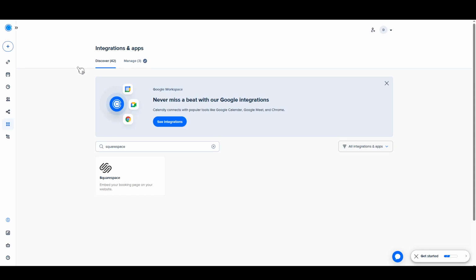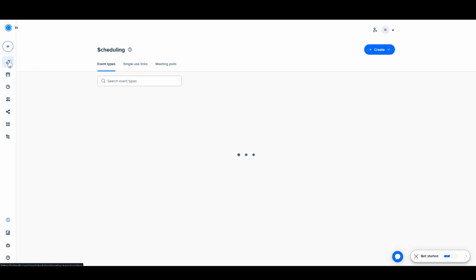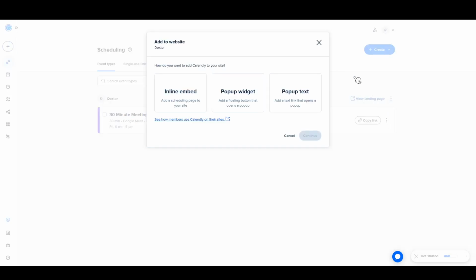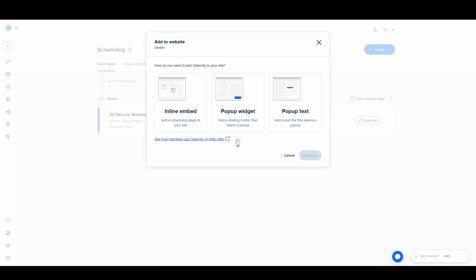On the right side, you'll spot a 3-dot icon. Clicking on this icon will reveal several options. What you want to do is select Add to Website. Upon selecting that option, you'll be presented with 3 different ways to have Calendly appear on your site. It's entirely up to you how you'd like it to be displayed, so feel free to choose the option that best suits your needs. Once you've made your choice, click Continue.